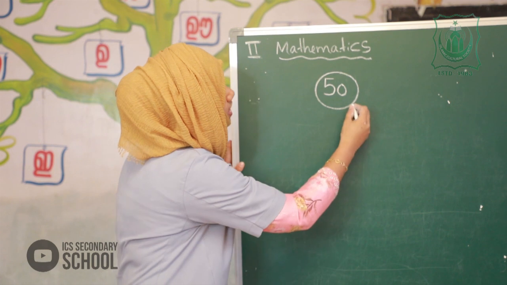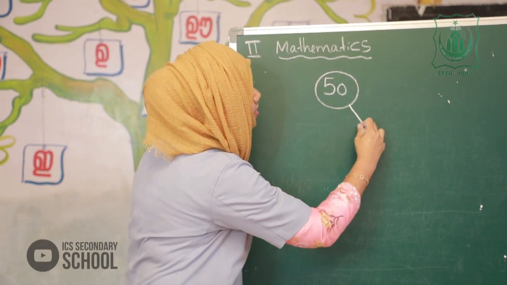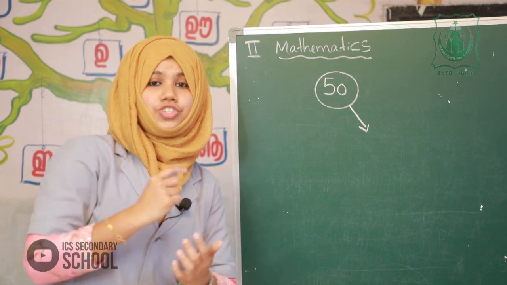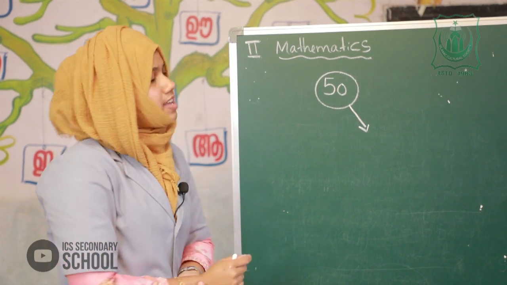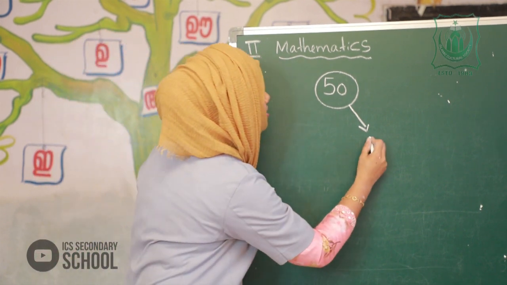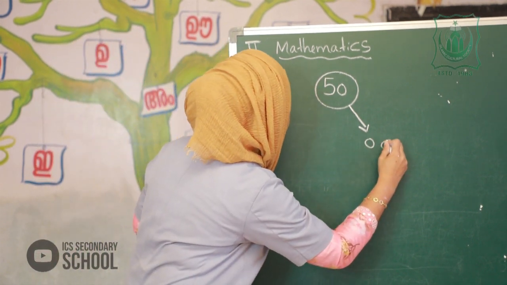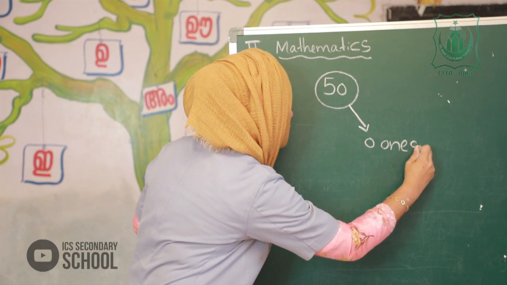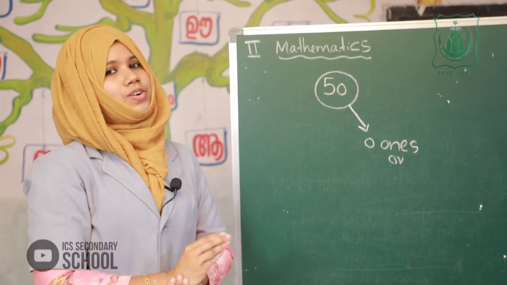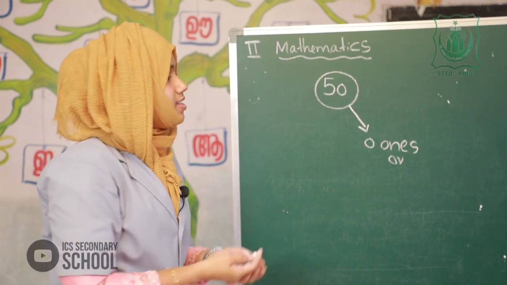So, in 50, which number in ones place? Yes, 0 in ones place. 0 ones. What is 0 ones? 0 ones are 0. The place value of 0 is always 0.